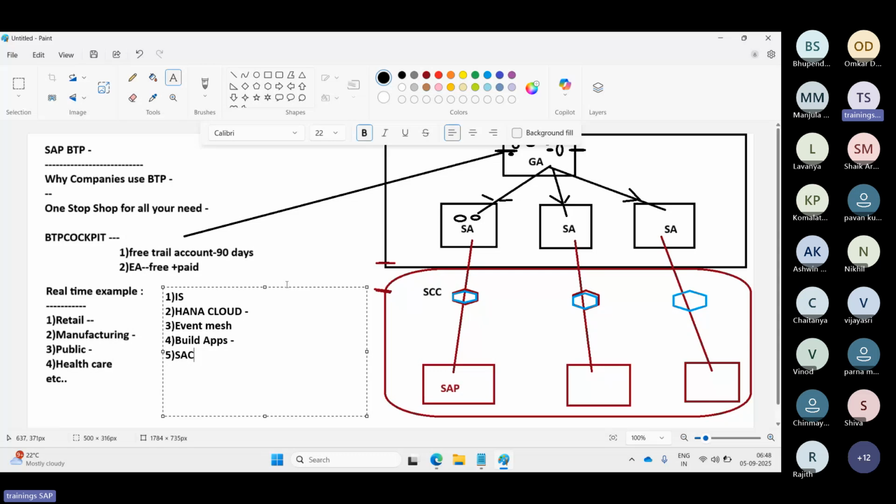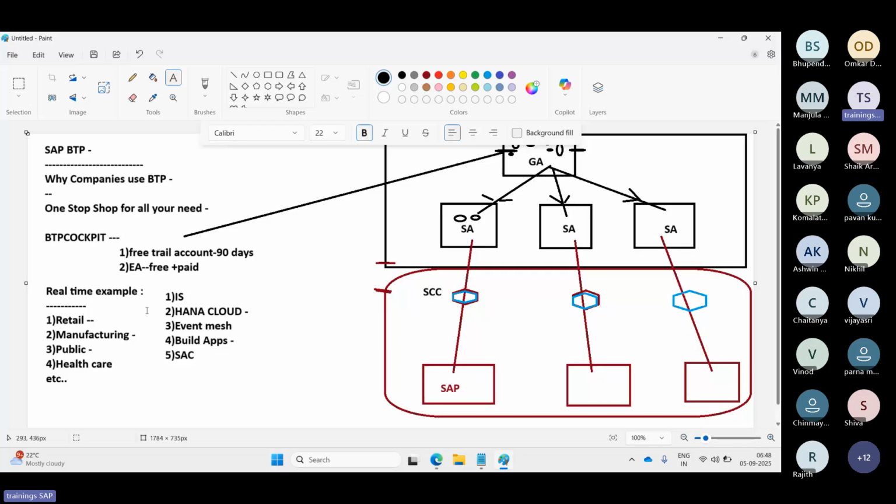In all these cases, they are using BTP-related services, solutions and applications, which means, in short, BTP is not just a technical platform. It is used in real-world scenarios like fraud detection, loyalty points applications, predictive maintenance applications, employee onboarding, and patient analysis. So banking and other sectors are using BTP.